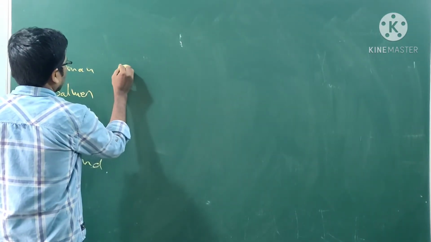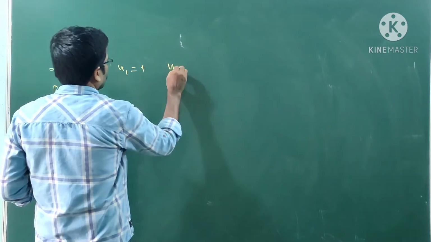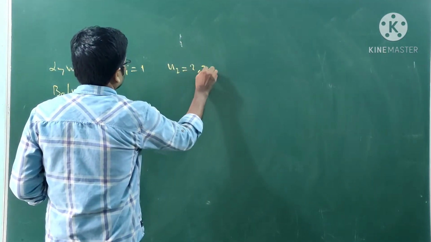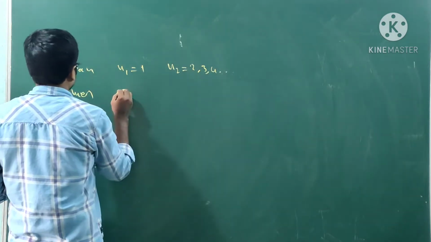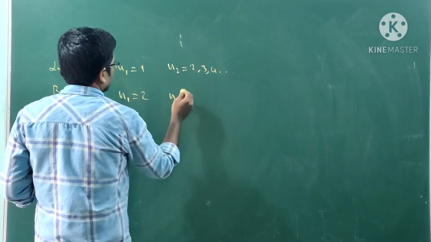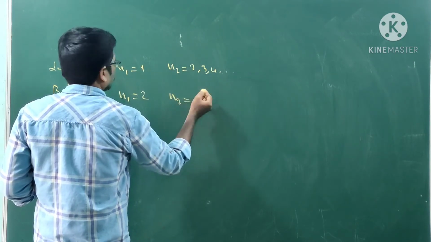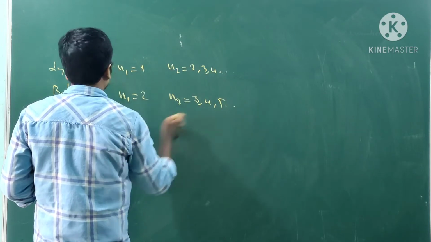They explained the lines. Lyman: starting point n1 is equal to 1, n2 is equal to 2, 3, 4, and so on. Balmer: n1 is equal to 2, final stage n2 is equal to 3, 4, 5, and so on.